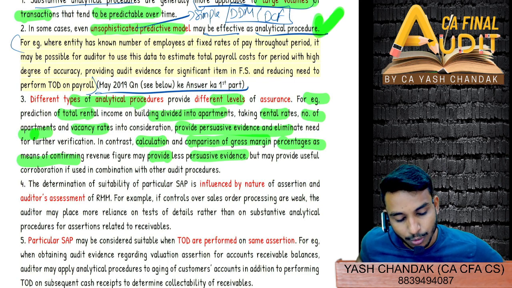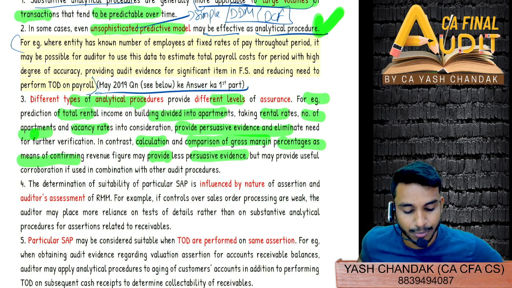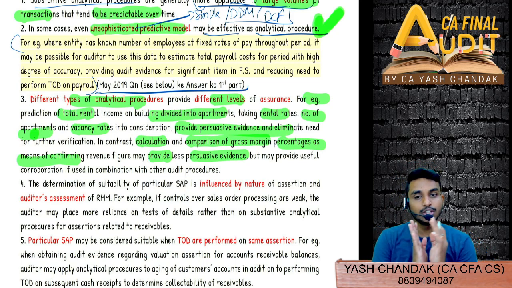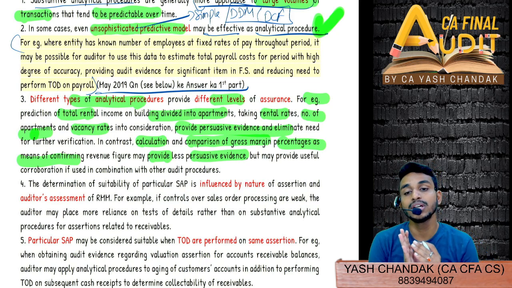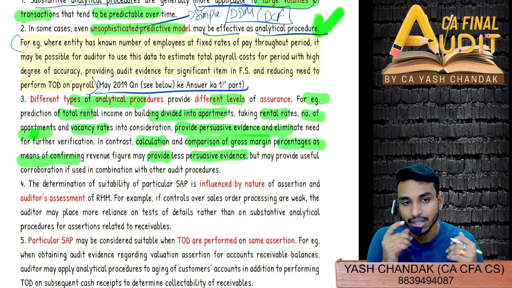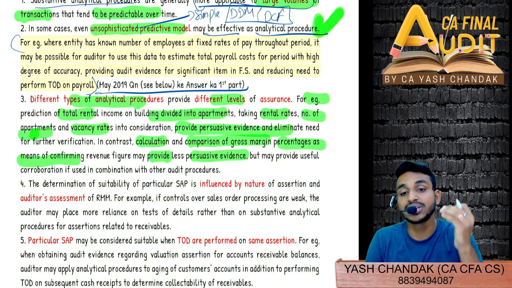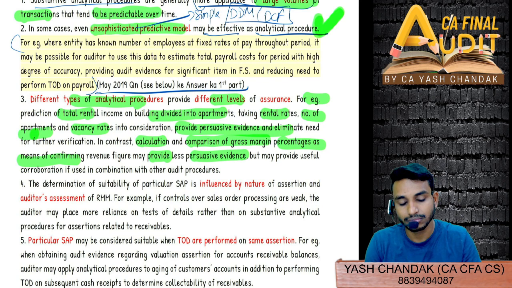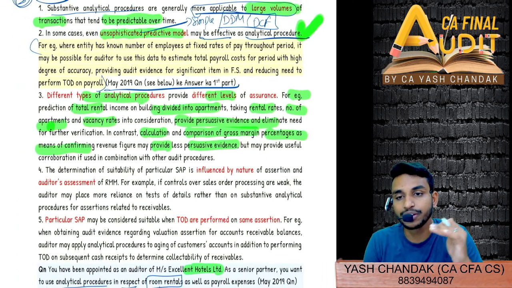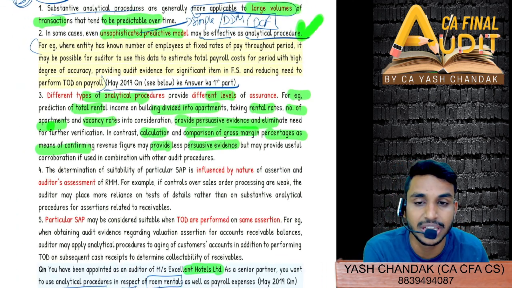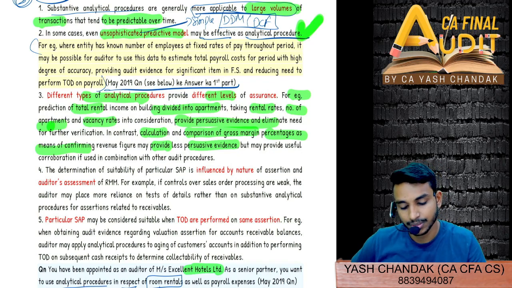So they are now talking about margin figure, margin. If you want to calculate a comparison of the gross margin percentage, then you have to confirm the revenue figure, which may provide less persuasive audit evidence. Because for gross margin, you will also have to focus on volume of activity. Volume of activity will also be your key focus. If volume increases, generally margin might decrease, because you have to sustain the profitability. Overall absolute terms of profitability have to be more or less in tandem.